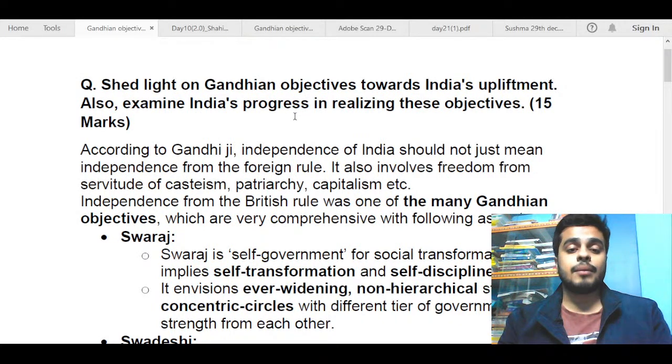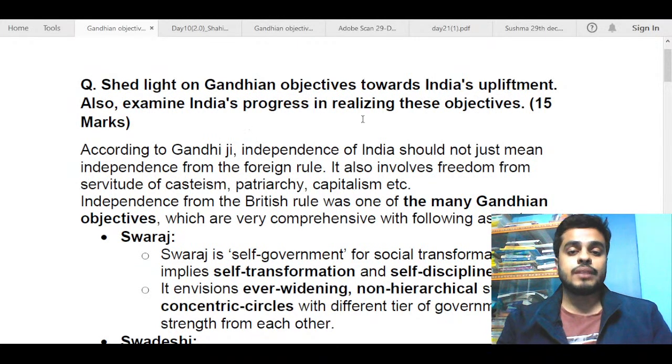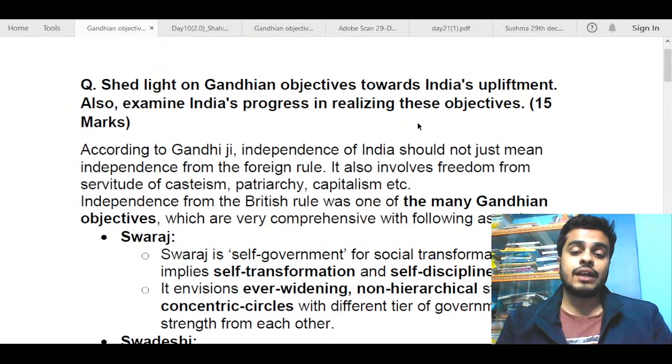After that you had to examine India's progress. In doing so, you cannot say that we have achieved all of Gandhiji's objectives, because we are still far behind, though Gandhiji still inspires a lot of our leaders and our progress towards an equitable society. First, you had to mention 3-4 achievements in that direction, and next 3-4 points where we have failed to achieve his objectives or are lacking behind.